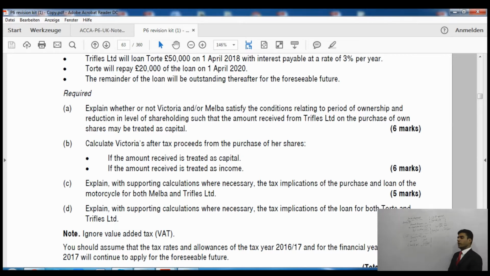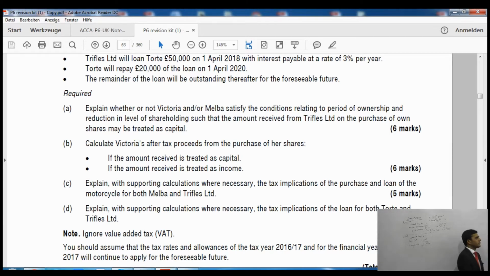Now the period of ownership, we know what the conditions are. The period of ownership must be 5 years, including the spouse, and if one of the spouses died, then the period is reduced to 3 years, and the period of the spouse can also be added into it. All right. So the normal period is 5 years, and the reduced one is 3 years if one of the spouses died.